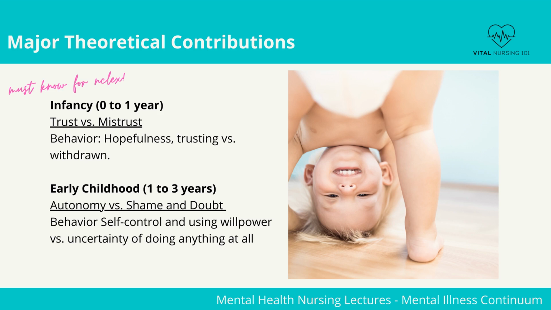During early childhood, this is the stage of autonomy versus shame and doubt. Behavior during this time will display self-control and the use of willpower versus uncertainty of doing anything at all. Positive effect, a toddler shows signs of self-control in toilet training. Negative effect, a toddler shows signs of doubt in being able to toilet train.